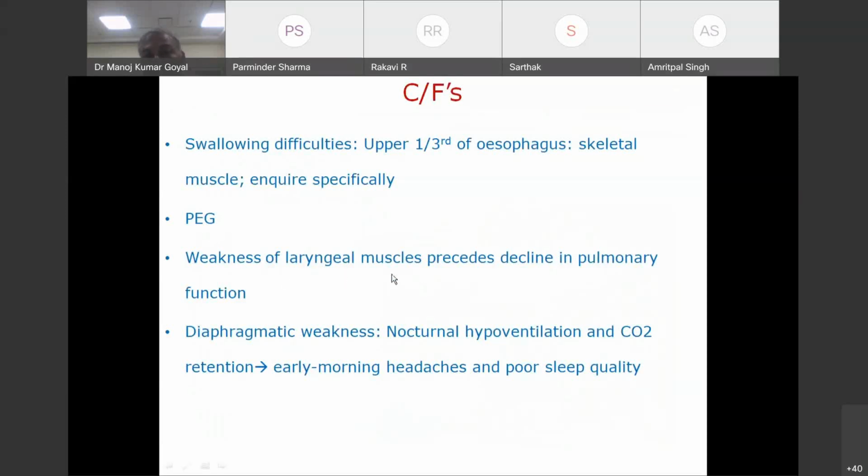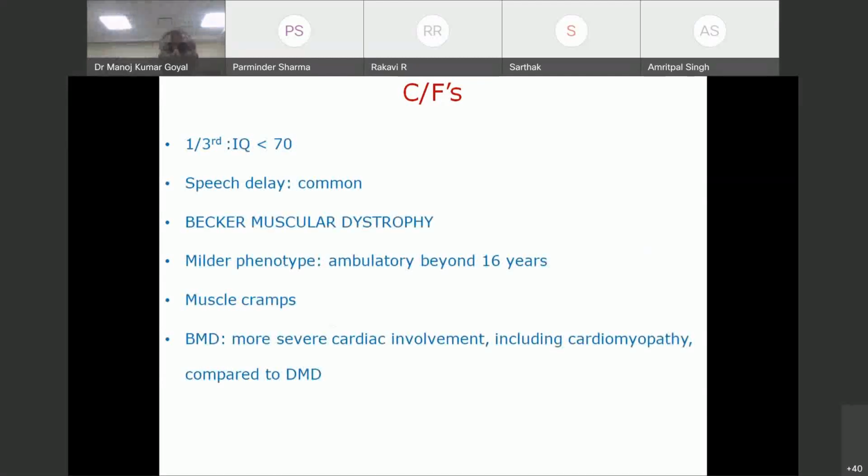Okay. Weakness of laryngeal muscles typically precedes decline in pulmonary function. And eventually, they may come to you with complaints of early morning headache and poor sleep quality. At that time, you have to think that most likely they have developed diaphragmatic weakness. Diaphragm is the largest skeletal muscle in the body. So they have developed diaphragmatic weakness and are likely to have nocturnal hypoventilation and carbon dioxide retention. They quite often tend to have low IQ, patients with Duchenne muscular dystrophy, and speech delay is common in them.